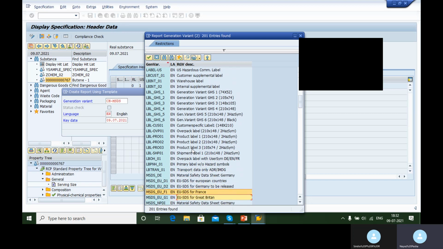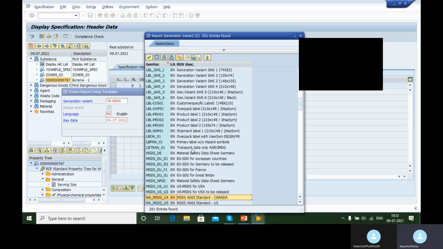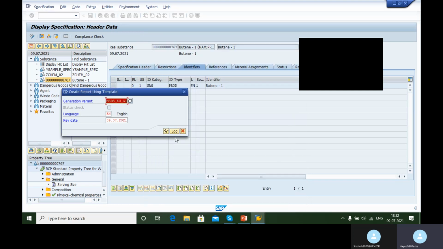So you have a lot of generation variants. Generation variants are nothing but these are the templates kind of, using which you can generate any report which you want. Not only MSDS, even incident accident reports can be generated using this template.